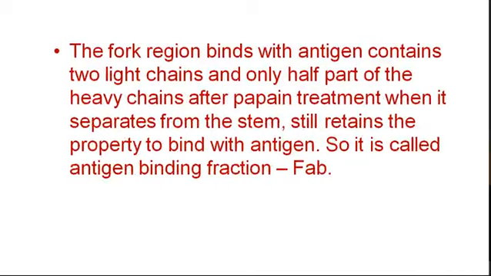And after this fork region is separated from the remaining stem, it still contains its binding property to antigens. So after separation also, its specificity to the antigen is intact. This part is therefore called antigen binding fraction, FAB. It will be clearer in the diagram coming in next pages.